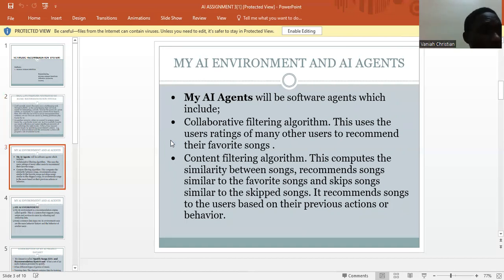AI agents sense the environment through sensors and act on the environment through actuators. So what do we mean by sensors? These detect change in the environment. Software agents take inputs in the form of file contents. They take file contents as sensory input and act on those inputs to provide an output. So examples of my AI agents are the collaborative filtering algorithm and the content filtering algorithm.